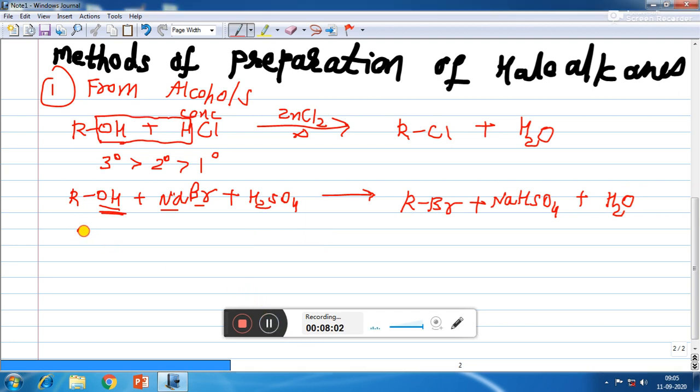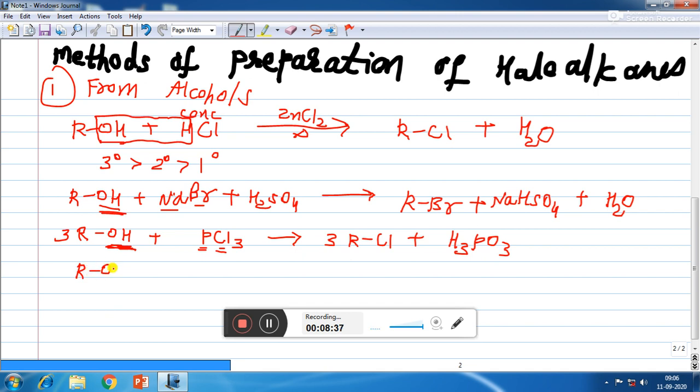Another method to convert alcohol into alkyl halide is by treating alcohol with PCl3. Now when we are treating alcohol with PCl3, we will take 3 moles of alcohol. So all the 3 OH will be replaced by 3 Cl to form 3 times RCl, that is alkyl chloride. Now we are remaining with phosphorus, 3 oxygen and 3 hydrogen. So that will form phosphorus acid H3PO3.